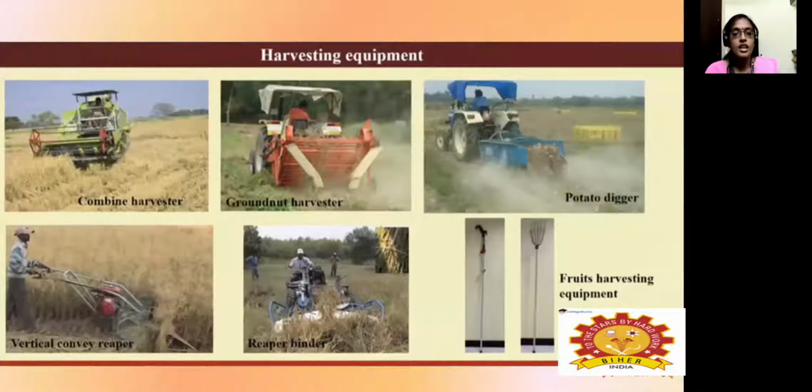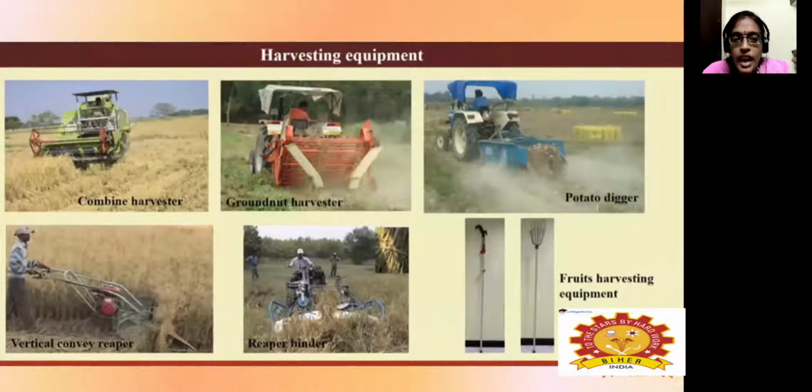There are a number of harvesters available for agricultural operations. First one is the combine harvester, mostly used for paddy. The main function involved is that it harvests the paddy crop and simultaneously gives the paddy in the required form.